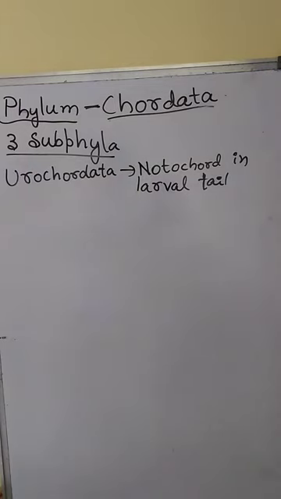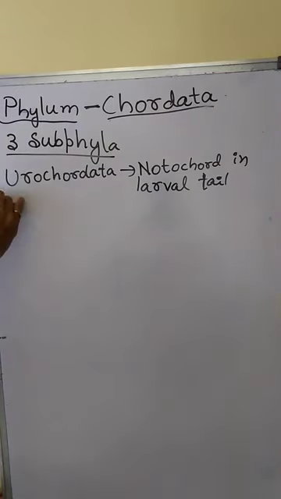They are called Urochordata or Tunicata.